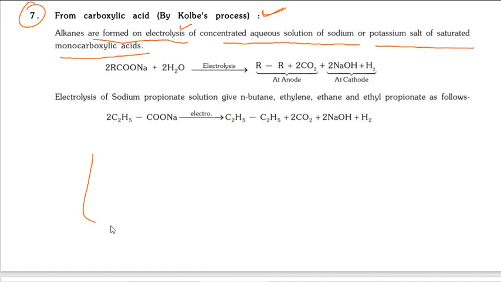Electrolysis. So in the electrolysis we know that one is anode, one is cathode. Okay, anode and cathode.